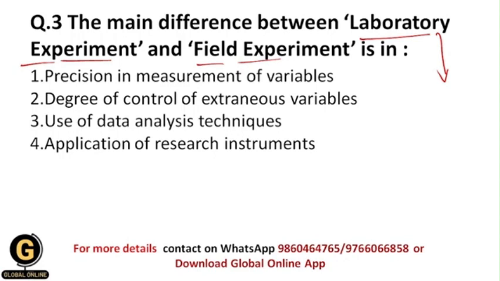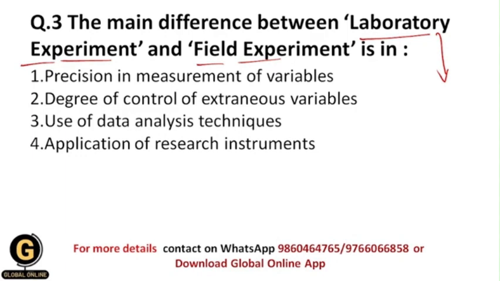environment. And that's why in the laboratory experiment we can control all of the extraneous variables, because all of the situations are under our control. We make an artificial environment, which is called the laboratory or controlled environment. Within the field experiment, as it is wholly natural, we don't have proper control on the extraneous variables. Basically, extraneous variables are the variables on which the researcher doesn't want to study anything, but because of